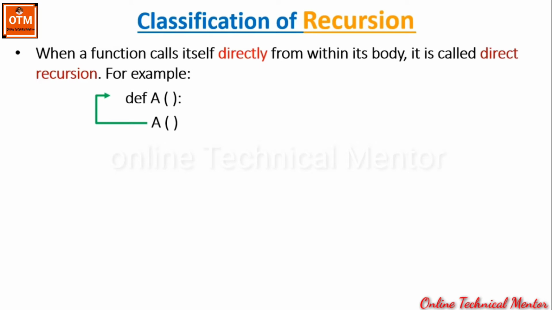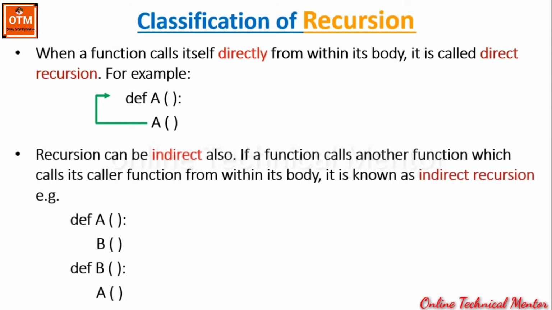Now let me show you another version of recursion. Look at this definition. Recursion can be indirect also. If a function calls another function which calls its caller function from within its body, it is called indirect recursion. Look at the example below. Suppose we have two functions A and B written as def capital A, first bracket open, close, and next look, def capital B, first bracket open, close. From within the body of the function A, look, the B function has been called, and from within the body of the function B, A is called.